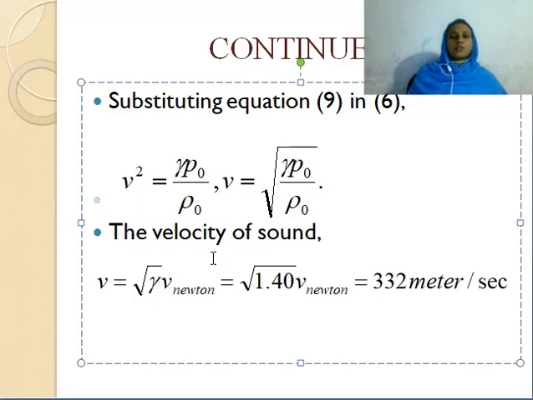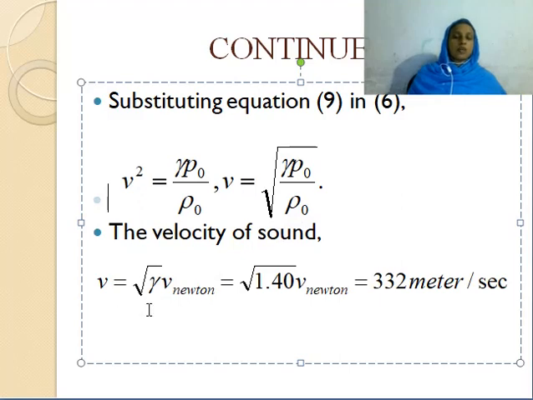So the velocity of sound is given by V equal to root P0 by rho 0, the velocity obtained by the derivation of Newton.